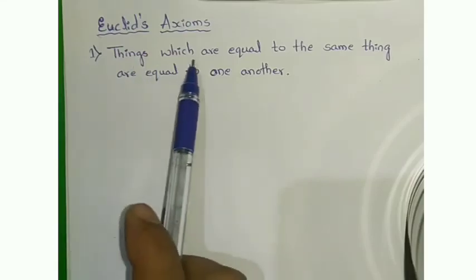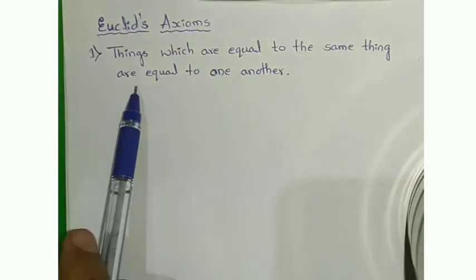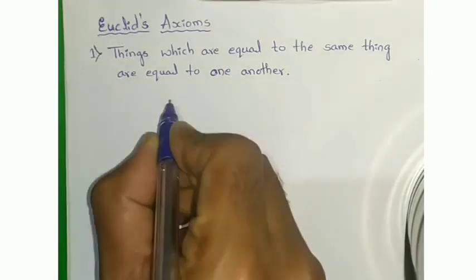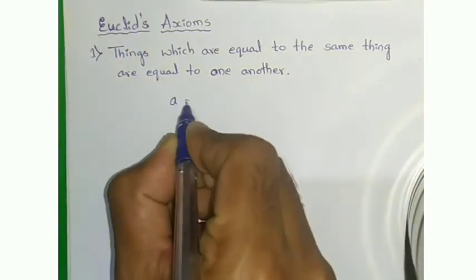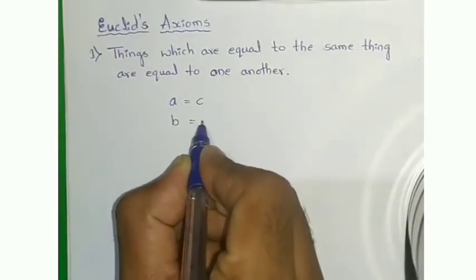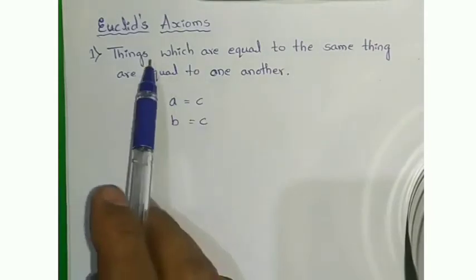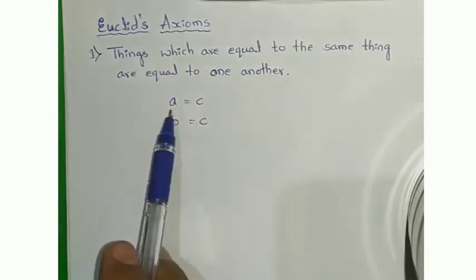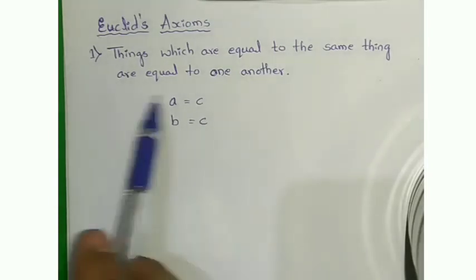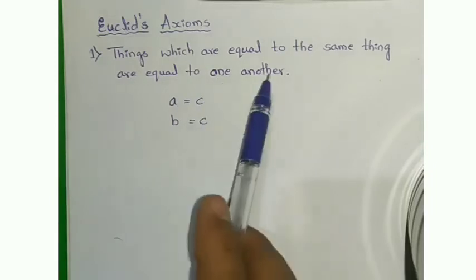For example, I will take the first one here. Things which are equal to the same thing are equal to one another. So let's take one example. A is equal to C, and I'll take B is equal to C. Things which are equal to the same thing. Yes, I'm taking here two things, that is A and B, which are equal to the same thing, that is C. Then they are equal to one another.